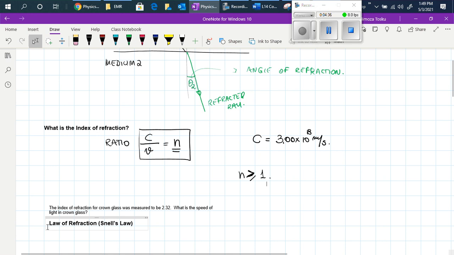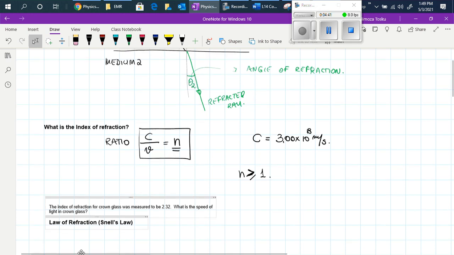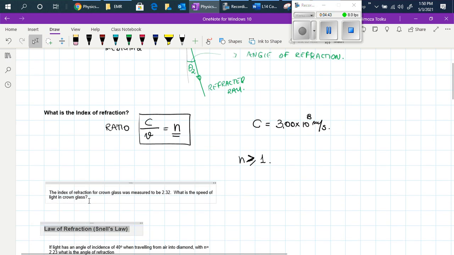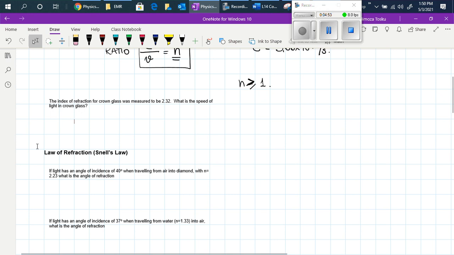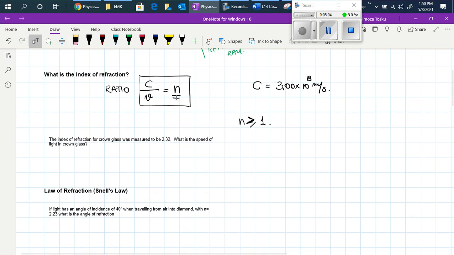Let's see, based on this information, how we can calculate the speed of light when we are moving into a glass that has an index of refraction of 2.32. Another thing that I want to add is that the index of refraction doesn't have units, because you are dividing meters per second by meters per second. So the index of refraction doesn't have units.